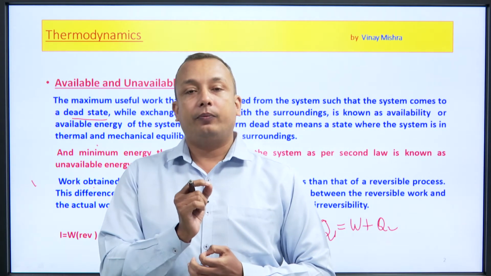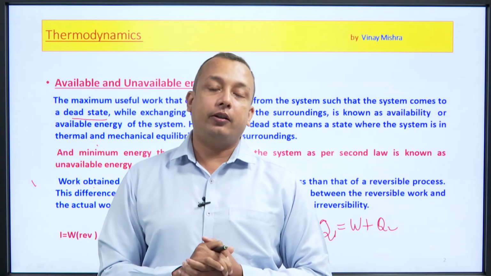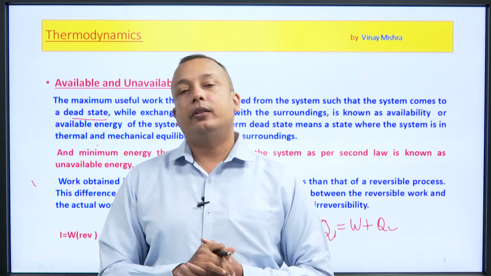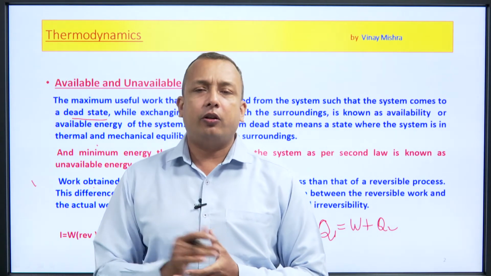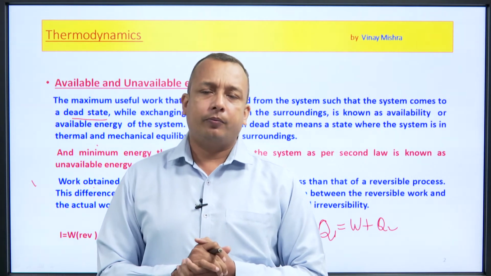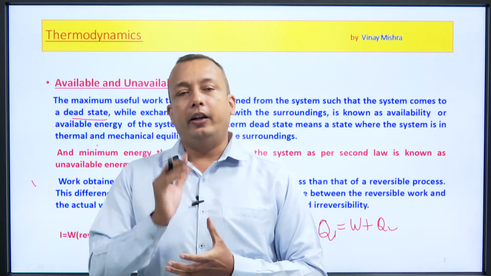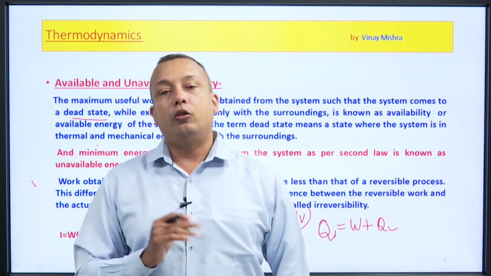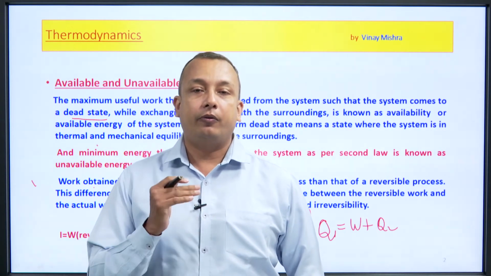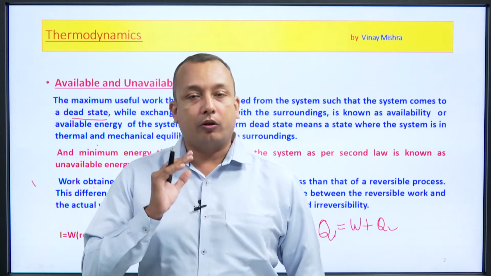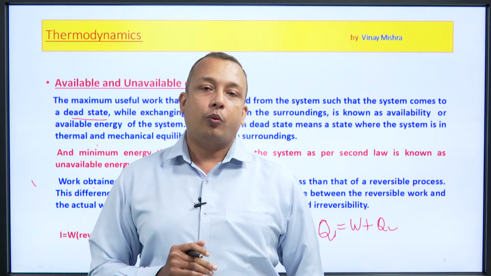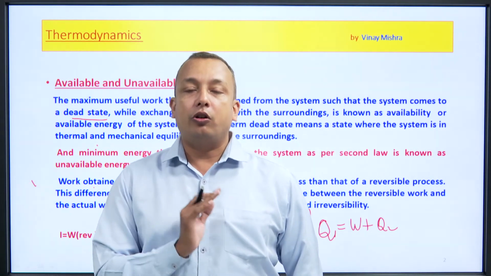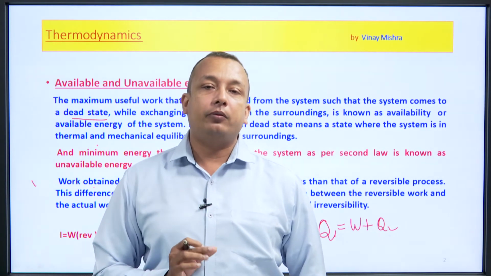The system does not return to its original state just because of some losses, that may be friction losses, vibrational losses, and so on. That means in an irreversible process we have a certain amount of losses present in the system, and for a reversible process we can say the losses are not present in that particular process.